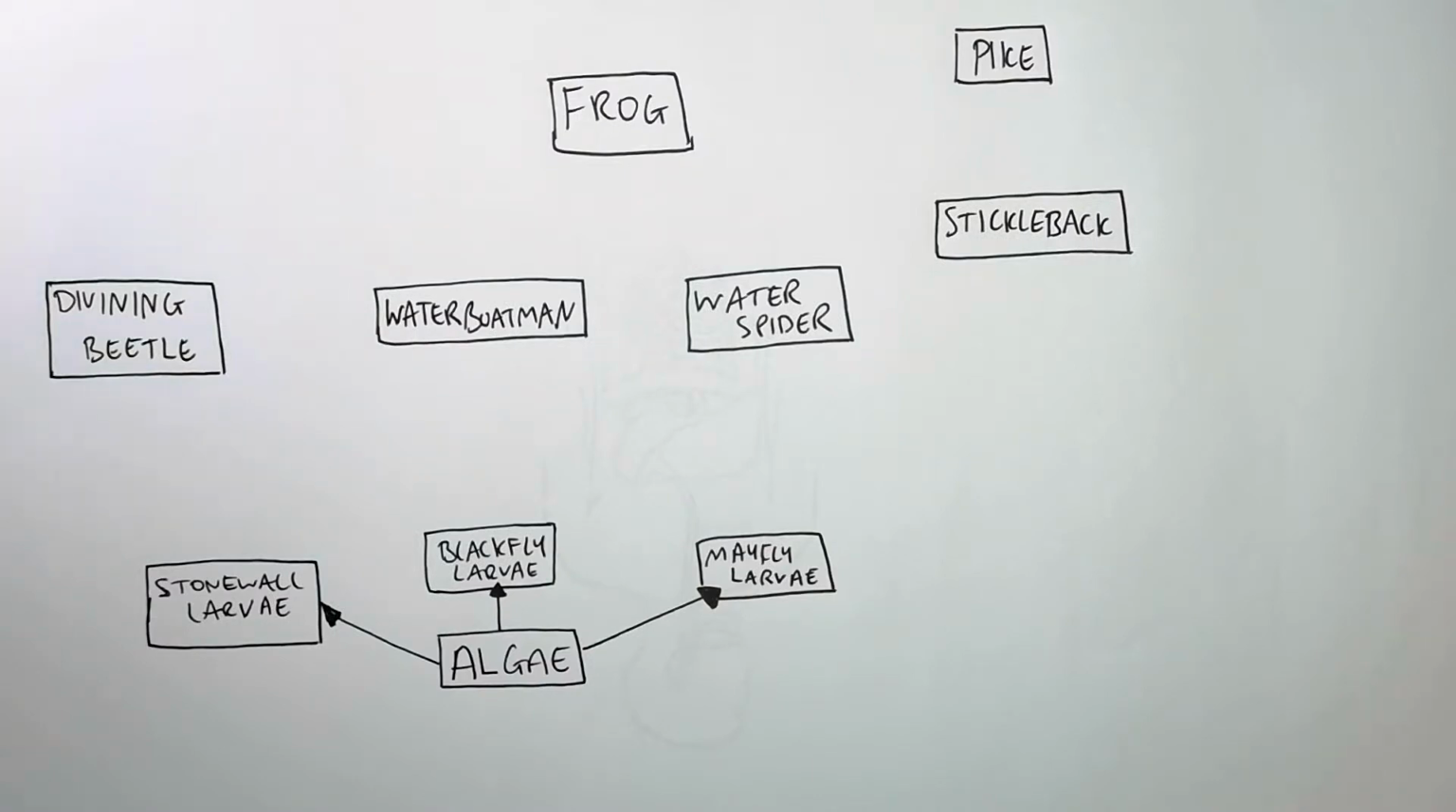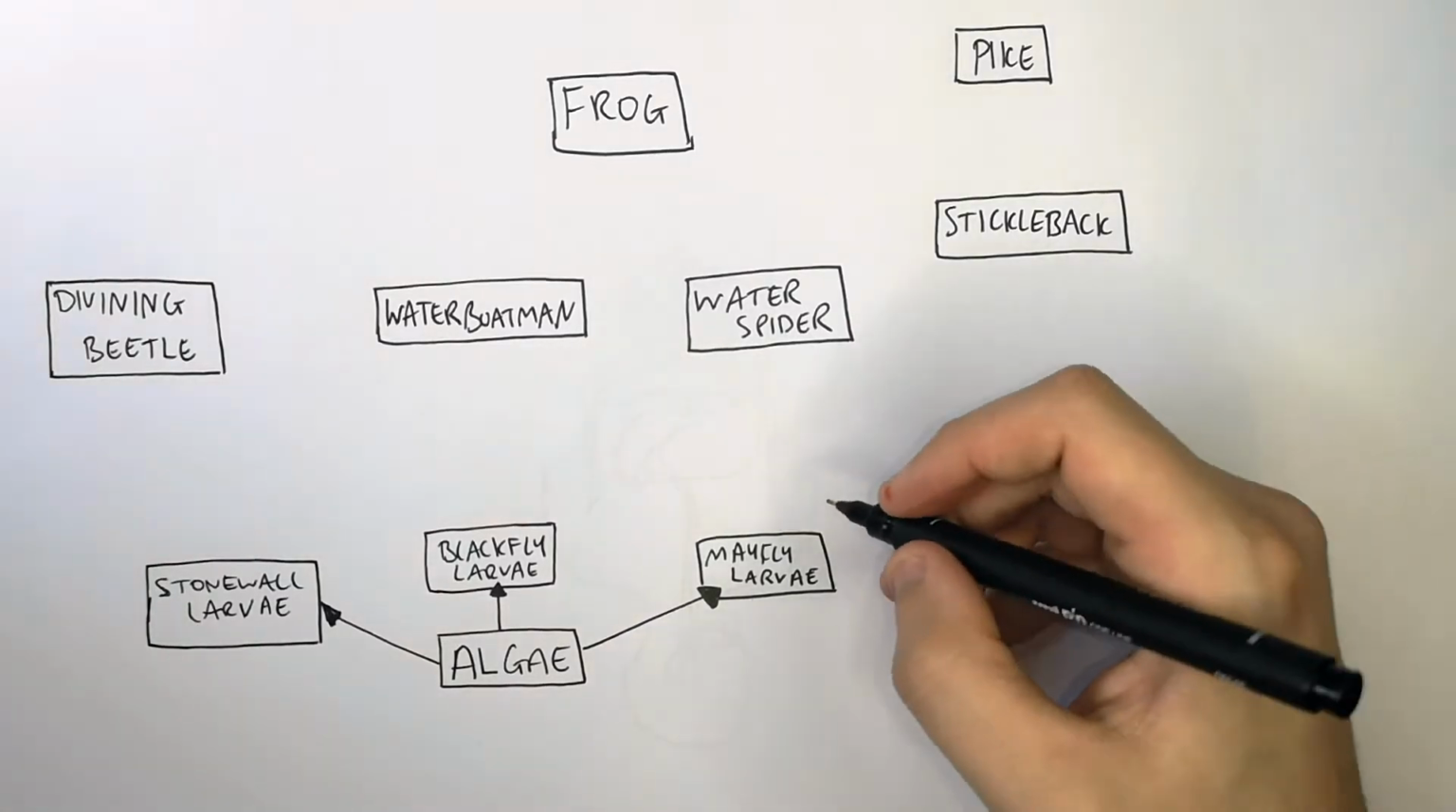The first position within a food chain is going to be a producer. In this case, the first trophic level is algae. Algae is eaten by stonefly larvae, black fly larvae, and mayfly larvae. These are all herbivores as they are eating the algae. They are the second trophic level, but are primary consumers.